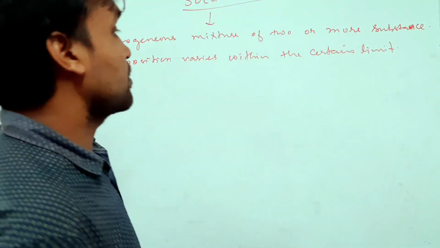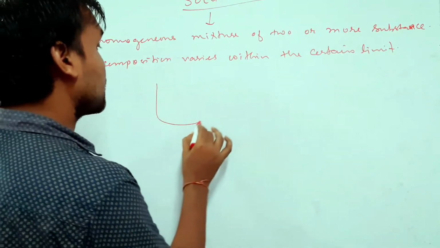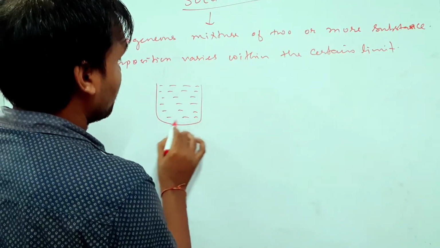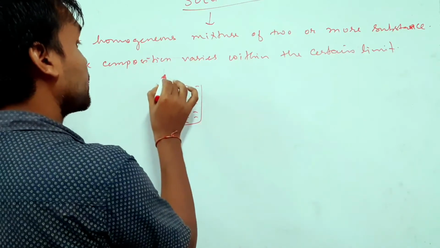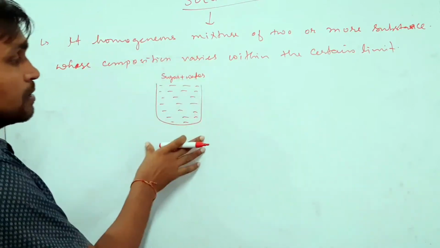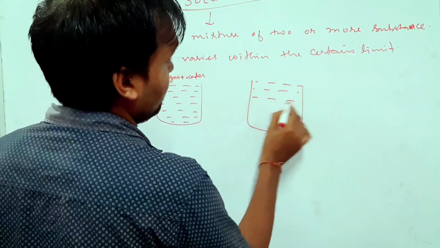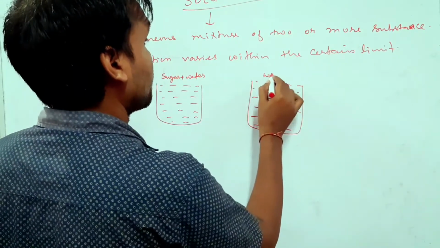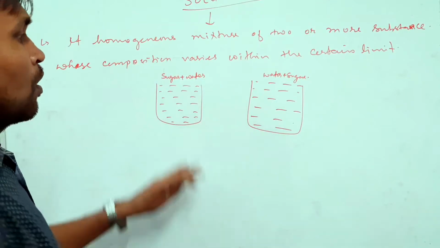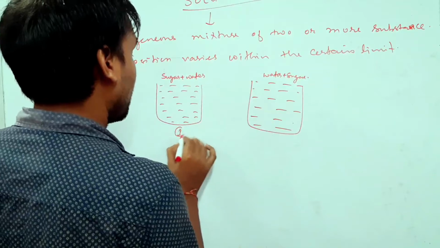Homogeneous mixture means what? Let's understand with a very simple example. Let us say that this is a beaker. In this beaker we have a solution of sugar and water. This is a solution of sugar plus water. Another beaker we have taken, and in this also we have a sugar and water solution. Suppose this is solution number 1 and this is number 2.